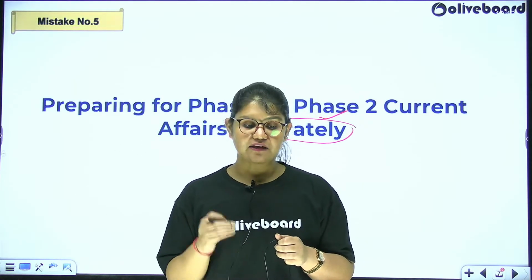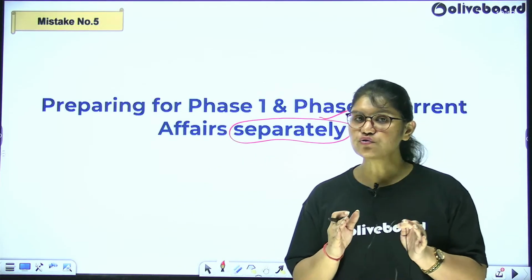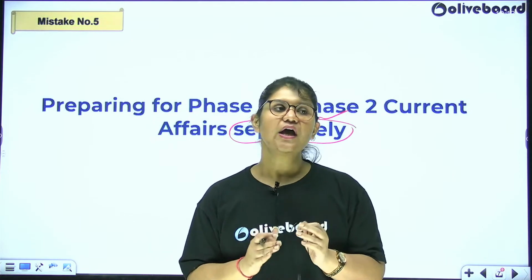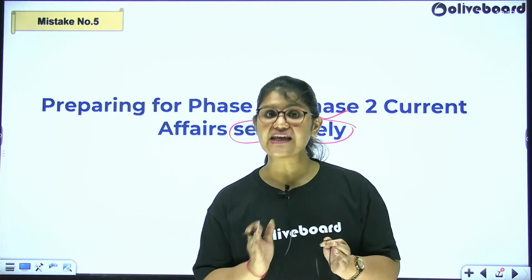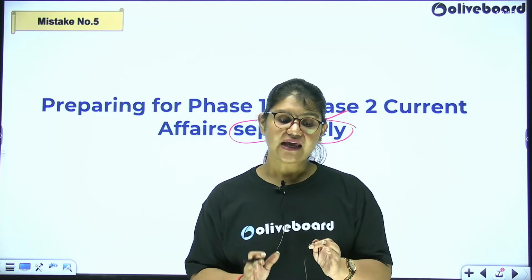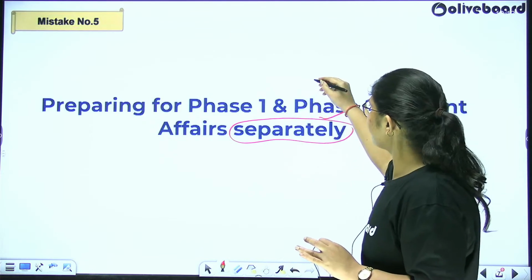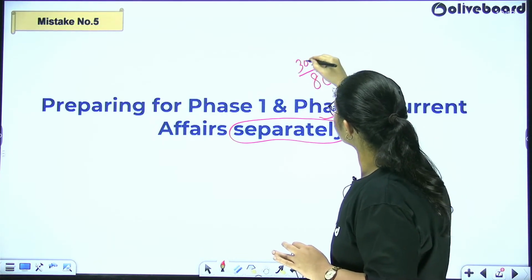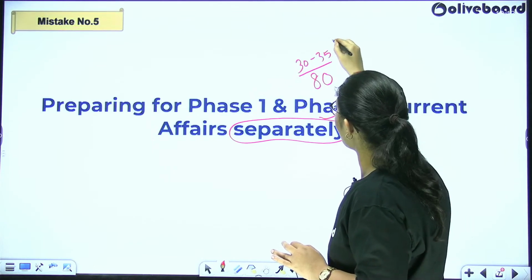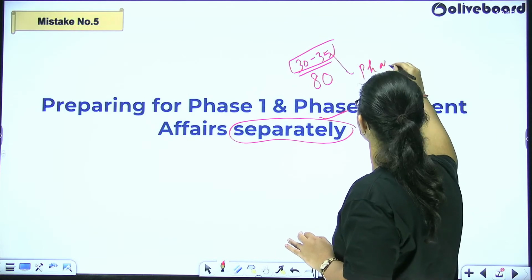If you're somebody who's watching my session for the first time, I would recommend you watch a video wherein we discussed how to score 55 plus out of 80 in the GA section. In that video, it was very clear that in phase 1, out of 80 marks, nearly 30 to 35 marks' questions are from phase 2 level current affairs.